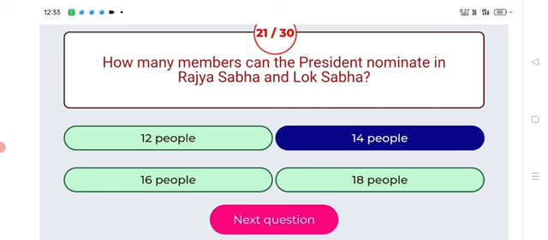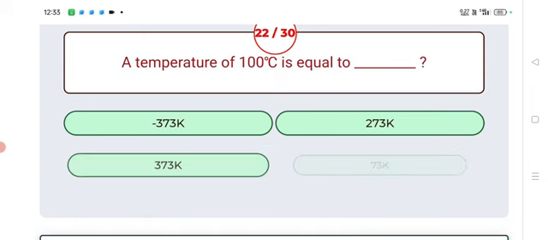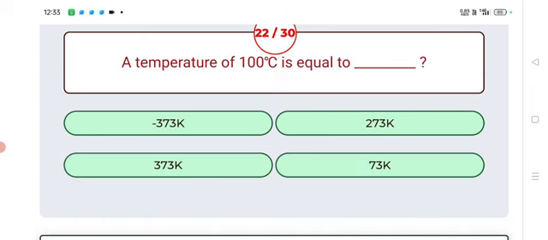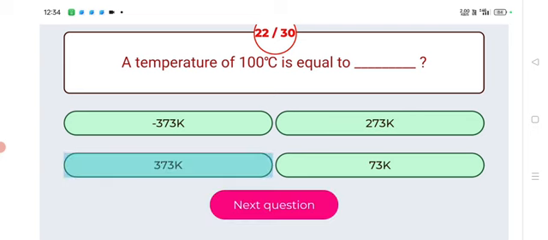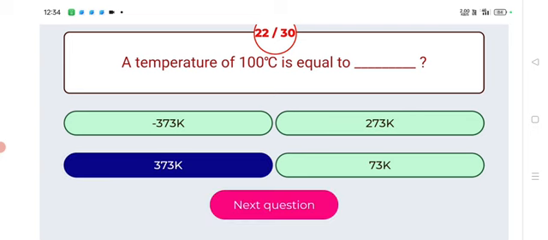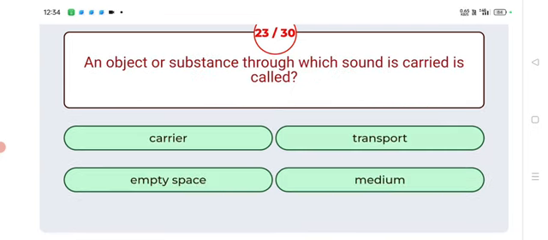Next, a temperature of 100 degrees Celsius is equal to 373 Kelvin. Next, an object or substance through which sound is carried is called?